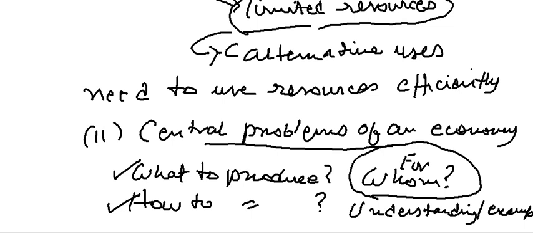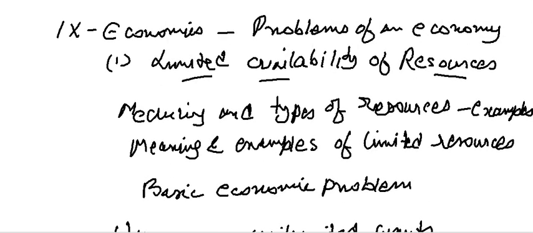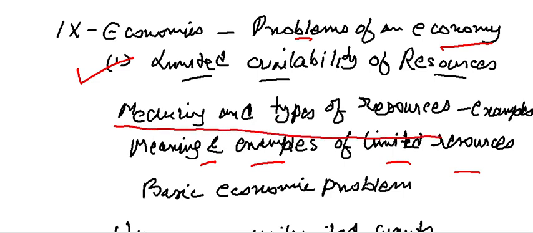Let me just explain this part once more, recall what we have just studied, in this part of the syllabus. Now if you just look, you have to study problems of an economy. Under this part, number one is that there is limited availability of resources, and there are types of resources. You have meanings and examples of limited resources which we studied. So this is one thing which we have to know: meaning and types of resources.